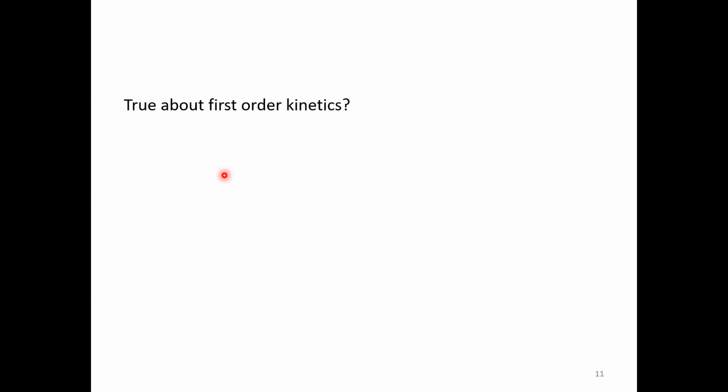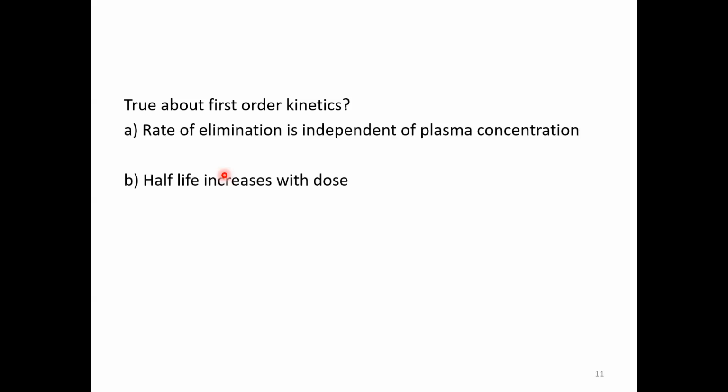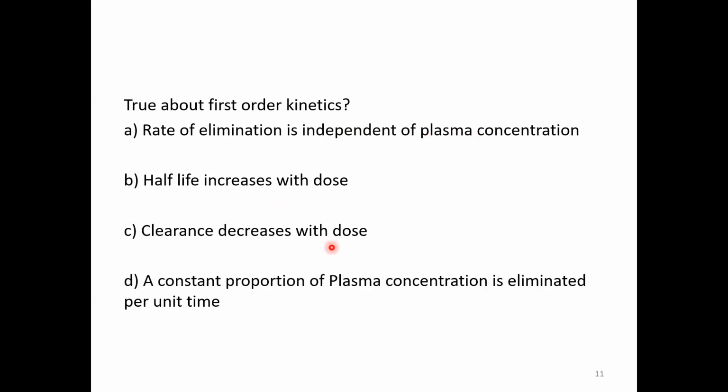True about first order kinetics: the rate of elimination is independent of the plasma concentration; half-life increases with dose; clearance decreases with dose; and the fourth option, a constant proportion of the plasma concentration is eliminated per unit time. What is true about first order kinetics? The rate of elimination being independent of plasma concentration is zero order kinetics. Of course, why? Because the enzyme system is saturated.